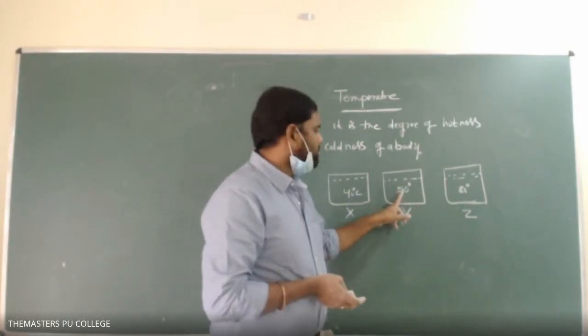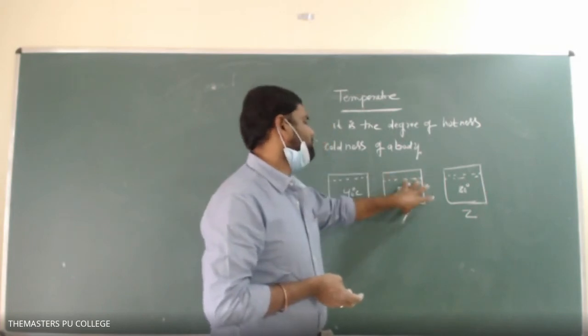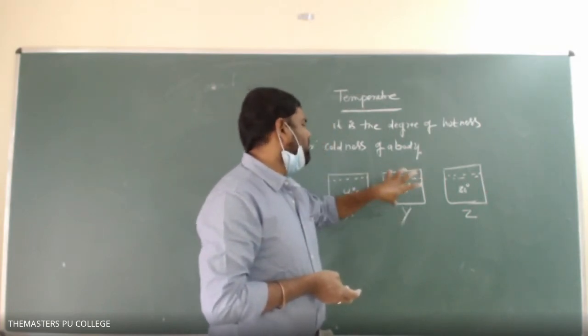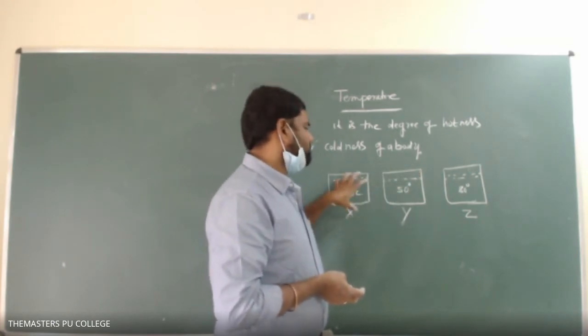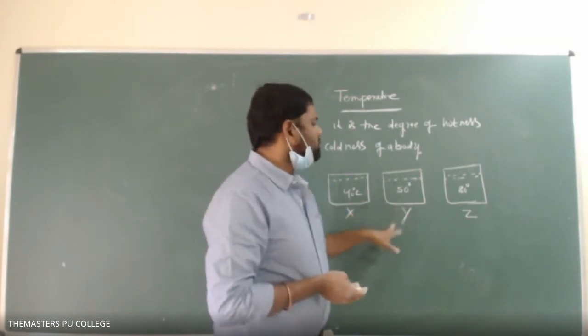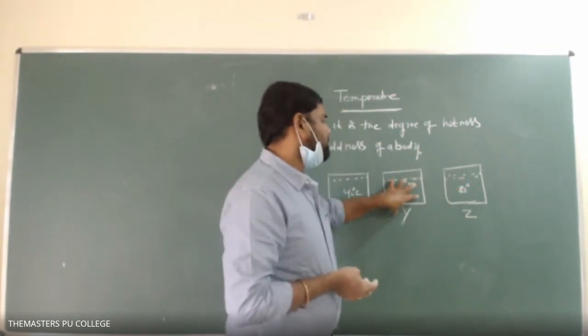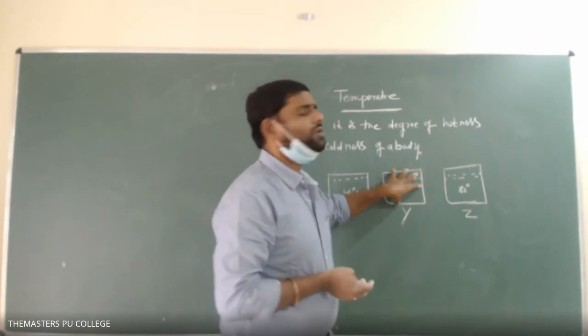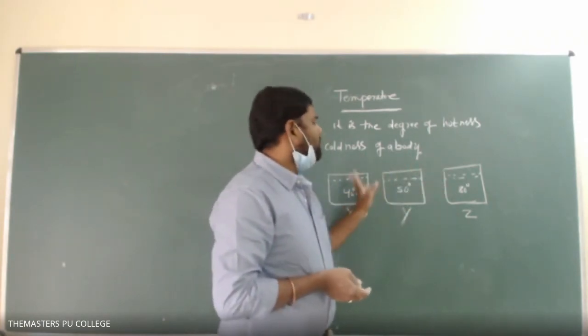By comparing the temperatures, the temperature of Y is more than that of X, which means the body Y is said to be hot when compared to the body X, because its temperature is more. When compared to the body Z, the temperature of the body Y is less, so it is said to be a colder body. So temperature is always measured by comparison.